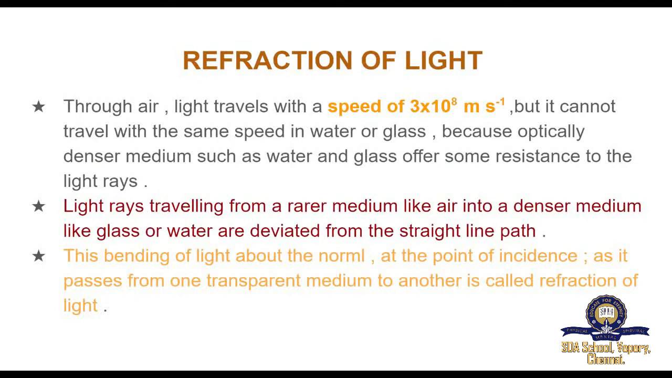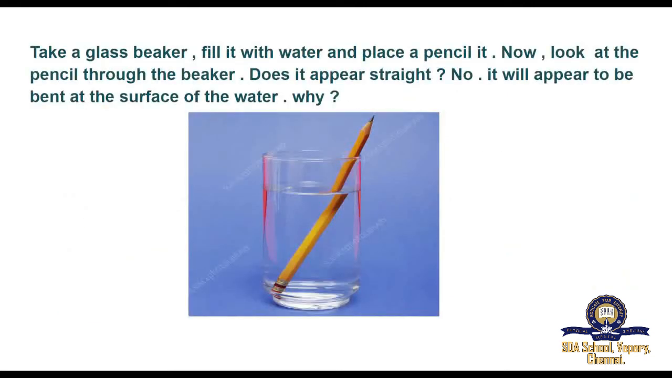Light rays traveling from a rarer medium like air into a denser medium like glass or water are deviated from the straight line path. This bending of light about the normal at the point of incidence as it passes from one transparent medium to another transparent medium is called refraction of light. When a light ray travels from the rarer medium into a denser medium, it bends towards the normal, and when it travels from the denser medium into the rarer medium, it bends away from the normal.